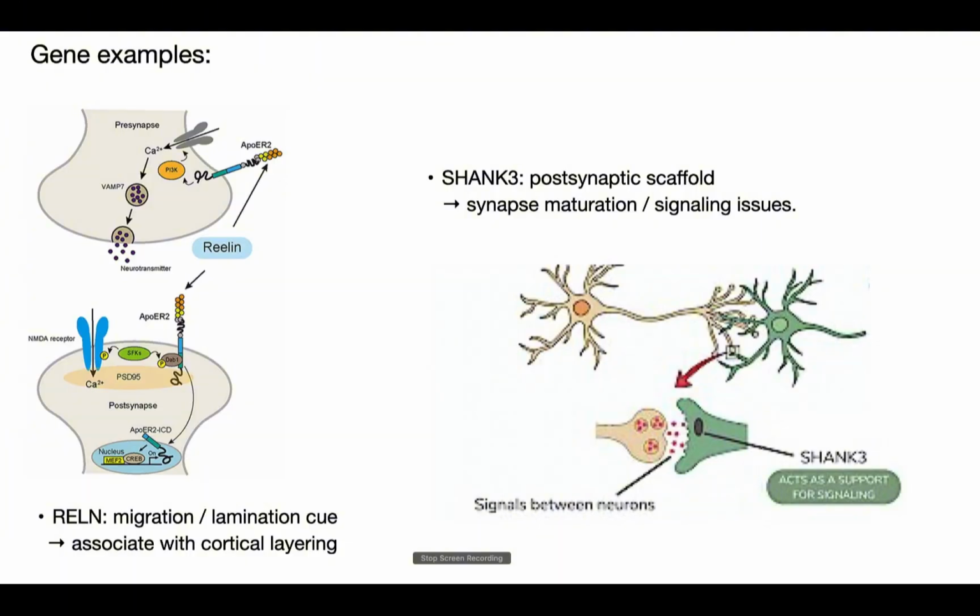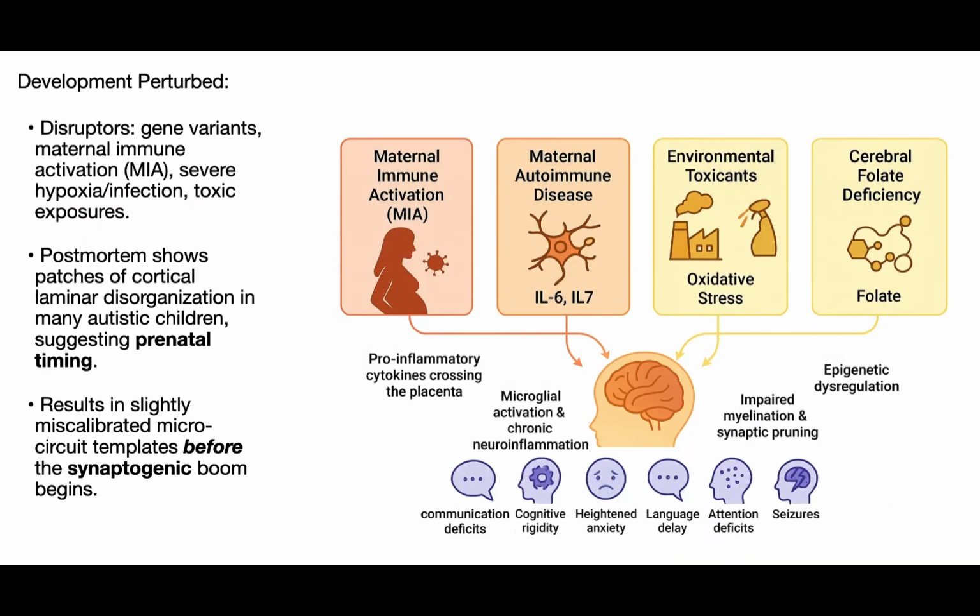shape later circuitry. At this stage, development can be disrupted by gene variants, maternal immune activation, severe oxygen deprivation, infections, or toxic exposure. Postpartum studies of autistic brains often show patches of disorganized cortical layering, which strongly suggests that these disruptions occur before birth. The result is a brain that forms slightly miscalibrated microcircuit templates even before the major wave of synapse formation begins.